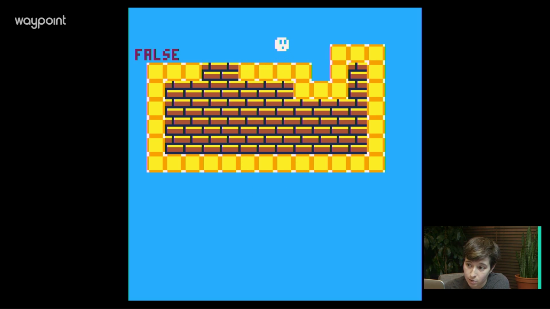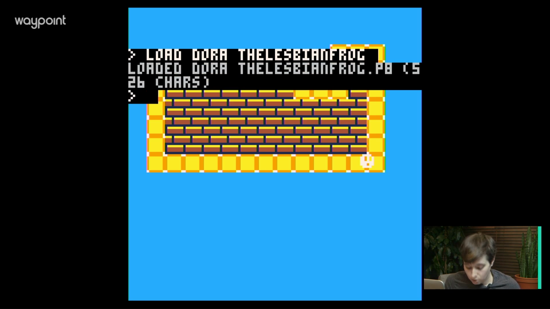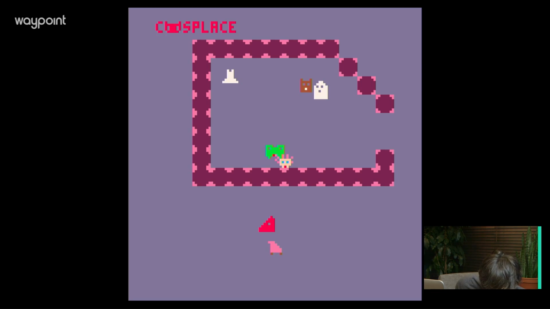So another thing we can do is go over writing this code, because we need to actually bring a lot of this code into Dora. So we can write it and see if maybe we get some inspiration for where I went wrong in there. So, cool. Let's load Dora, the lesbian frog. Cool, and let's run it. All right, so now we're in Dora. We're going to write some of that code. That's probably not going to do a whole lot at first, but maybe in writing it, we'll figure out what is wrong. So I have a little cheat sheet here as well.